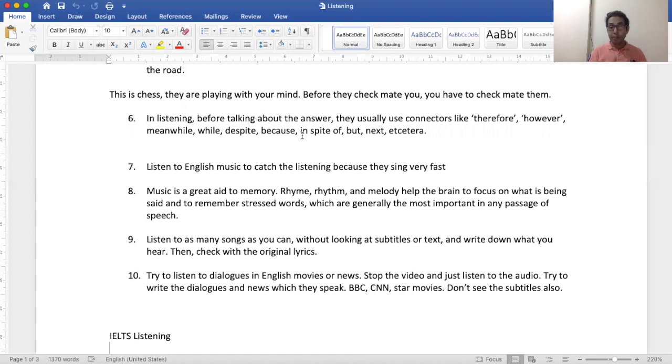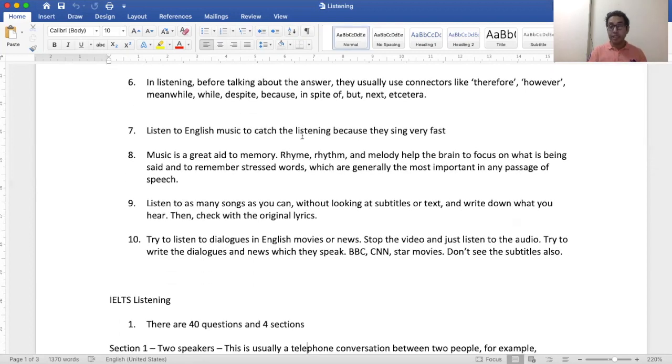You have to beat the speed with which the news anchor is speaking in the news. So stop the video and just hear the audio. Try to write whatever the anchors are saying, what different characters are saying in a movie. So BBC, CNN, Star Movies, HBO, you should watch these programs.